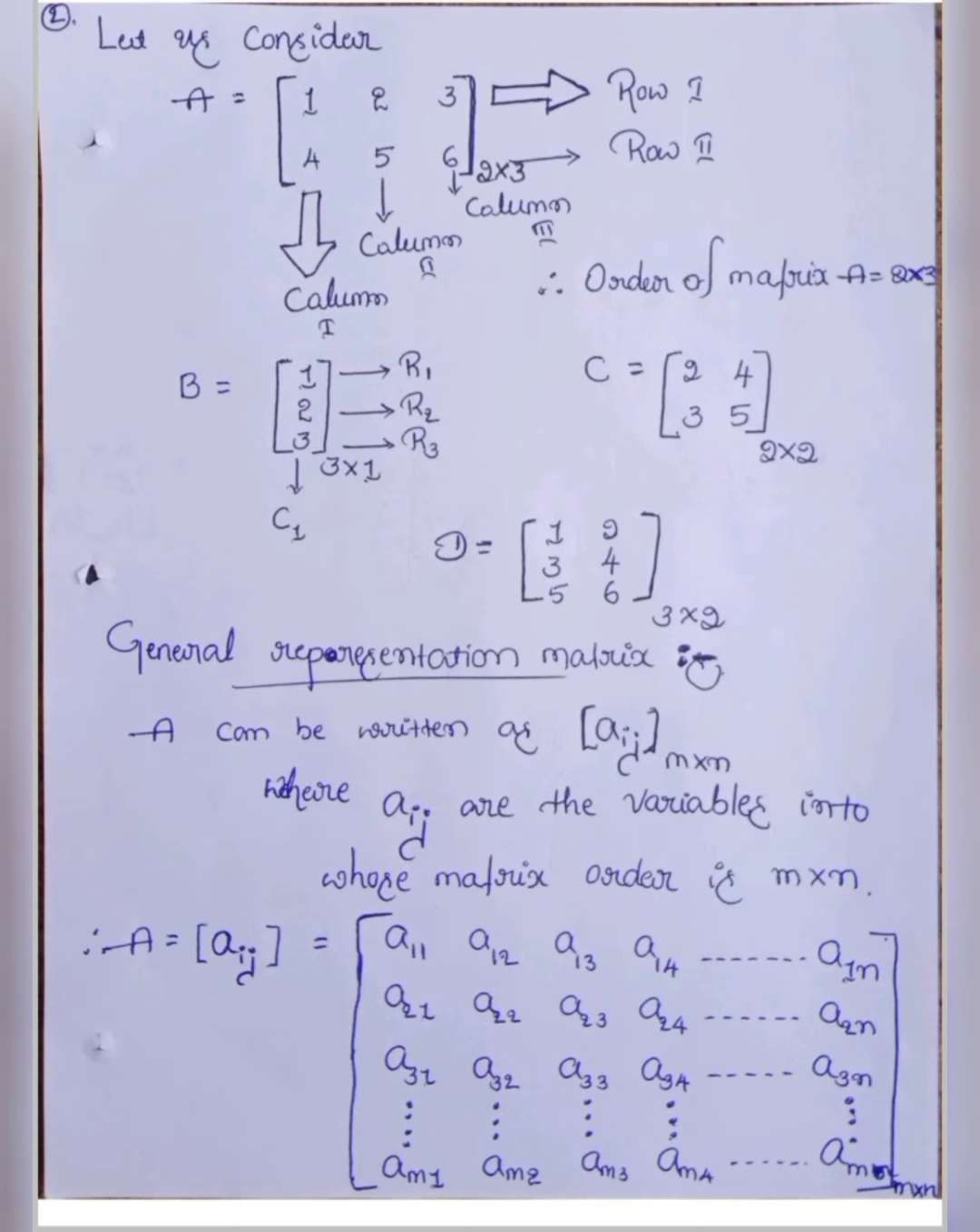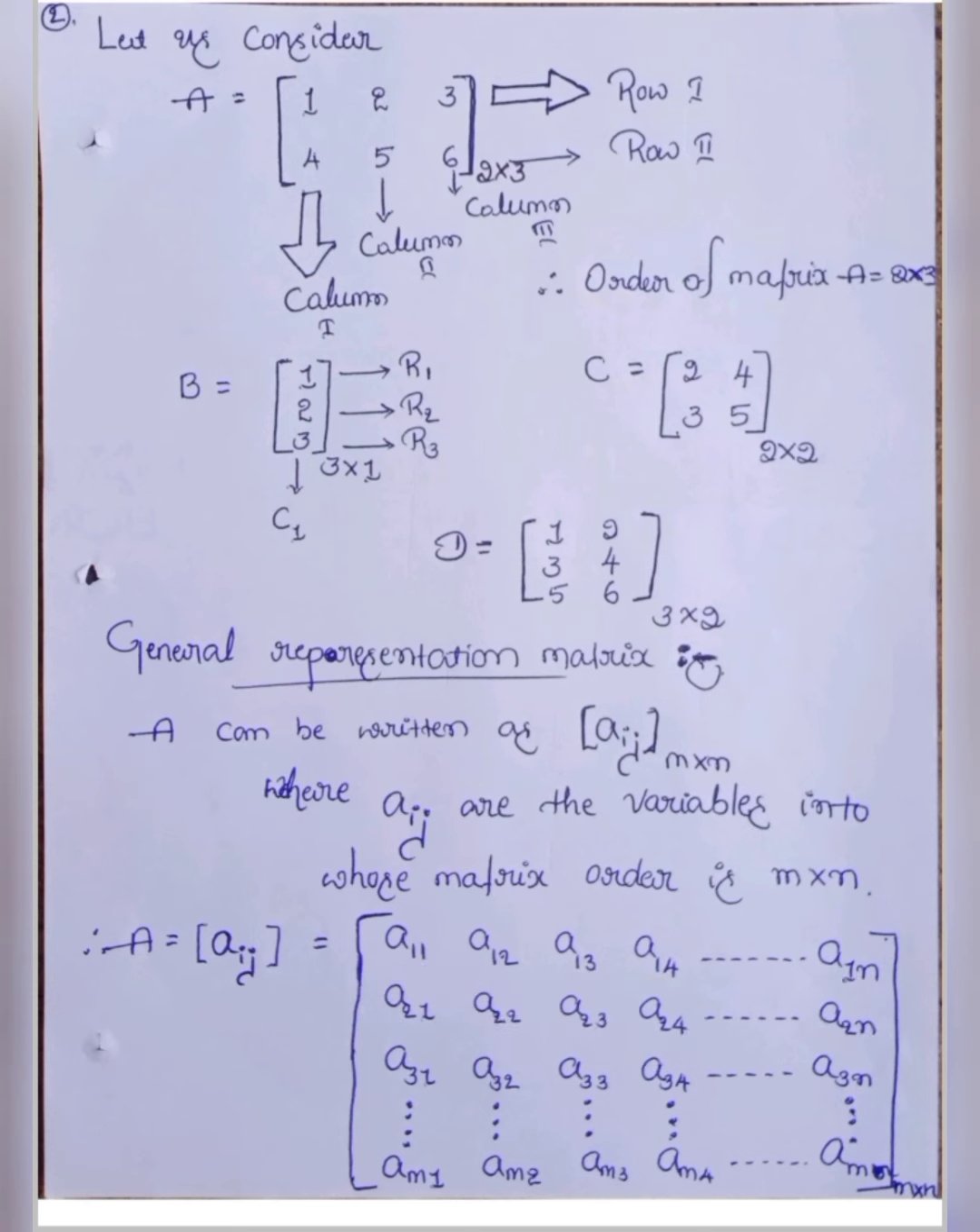Okay, next. Second row, first element is called A21. Second row, second element is called A22. Second row, third element is called A23. Second row, fourth element is called A24, and so on. Second row, nth element is called A2n.